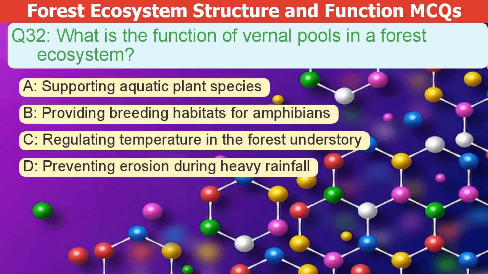What is the function of vernal pools in a forest ecosystem? A. Supporting aquatic plant species. B. Providing breeding habitats for amphibians. C. Regulating temperature in the forest understory. D. Preventing erosion during heavy rainfall.